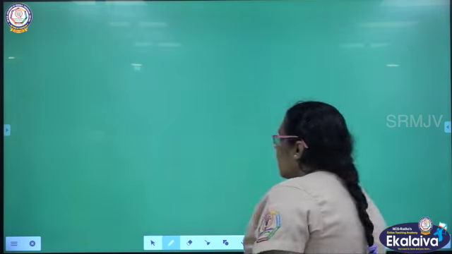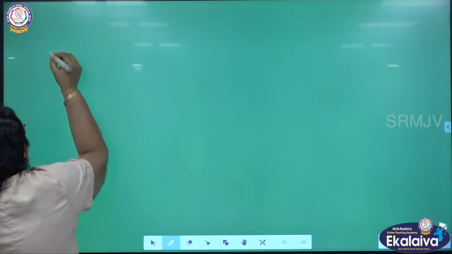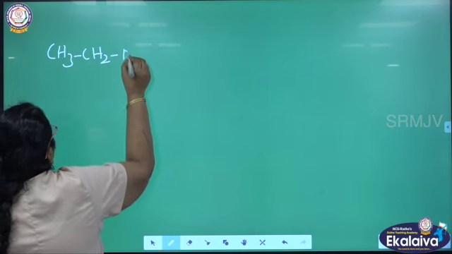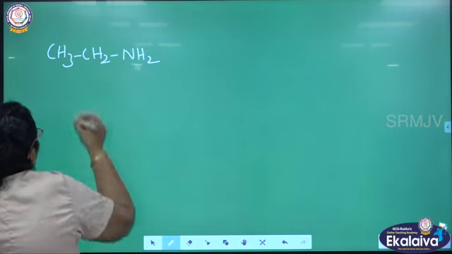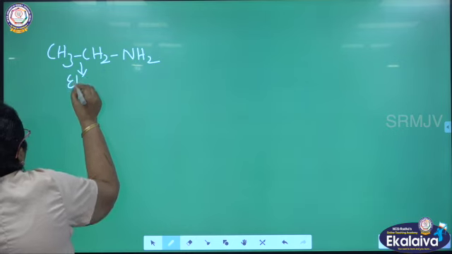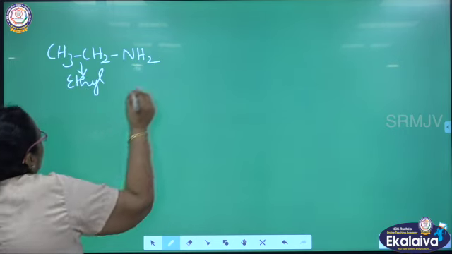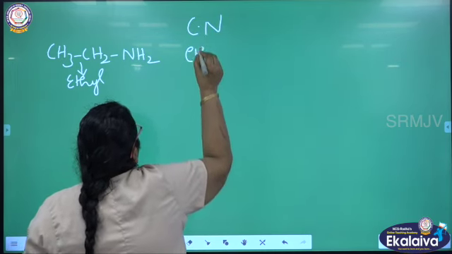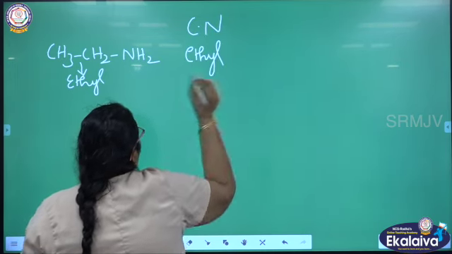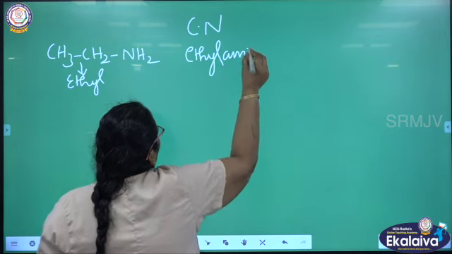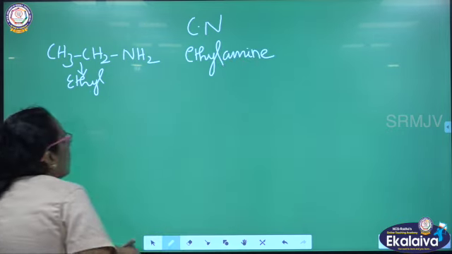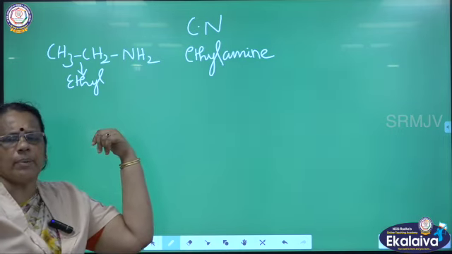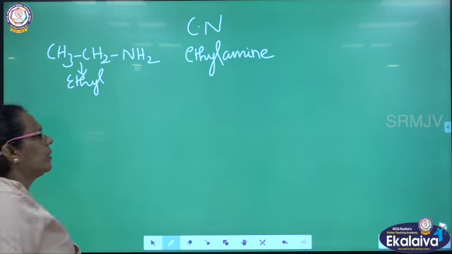The next member we are going to see: CH3CH2NH2. What is the group attached here? Ethyl group, is it not? So, what is the common name? See the group attached, ethyl group, write ethyl. Which family does it belong to? Amine family, ethylamine. So, ethylamine is the common name.